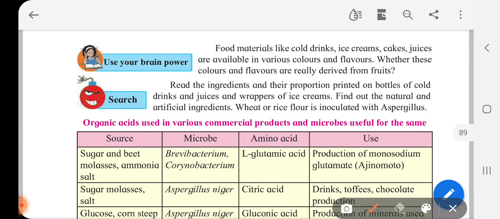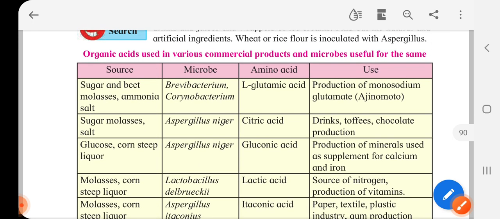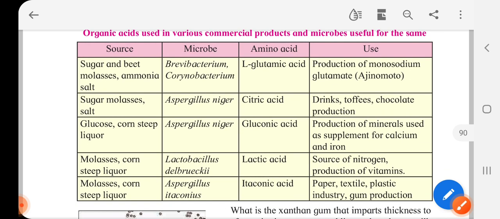Now food materials like cold drinks, ice cream, cake, juices are available in various colors and flavors. Are these colors and flavors really derived from fruits? Okay, so you are supposed to search on it. Now this table will help us to understand organic acids which are used in various commercial products and the microbes useful for the same. So you will understand from this.